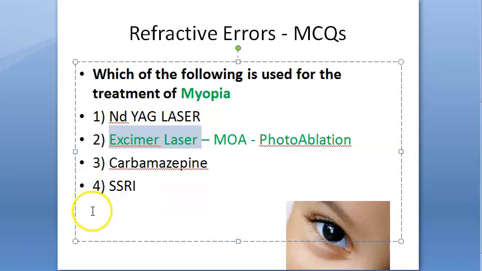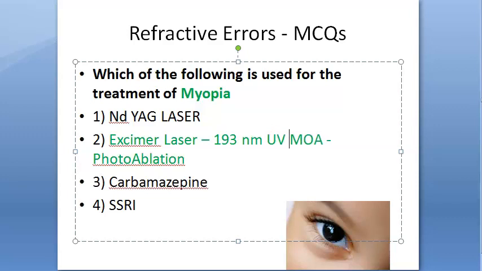To be more precise, this excimer laser is a 193 nanometer UV flash, it says. Some places they are writing it as 198 nanometer as the wavelength, not sure.